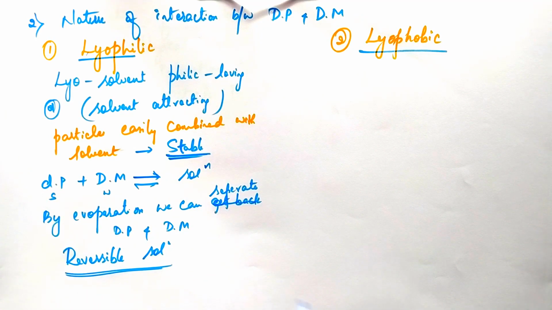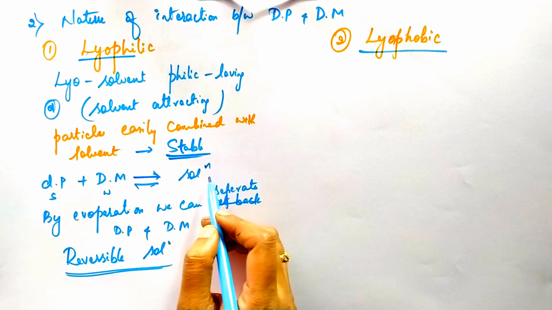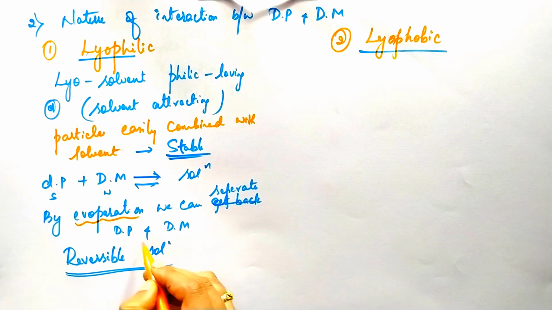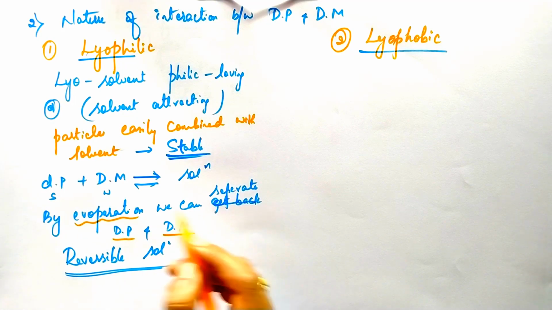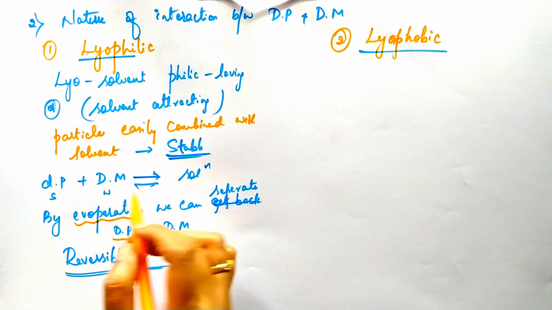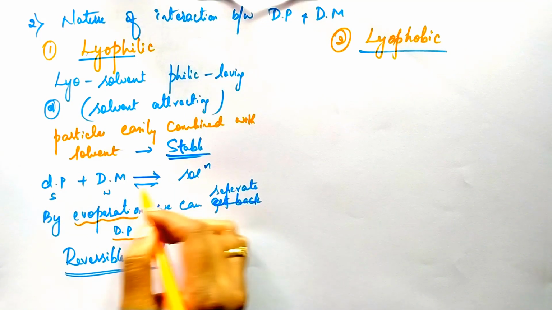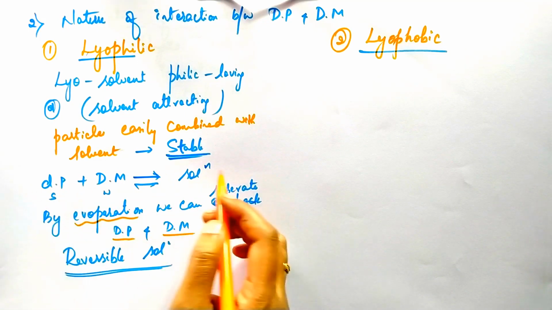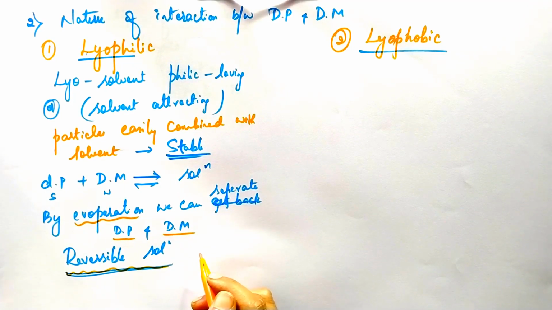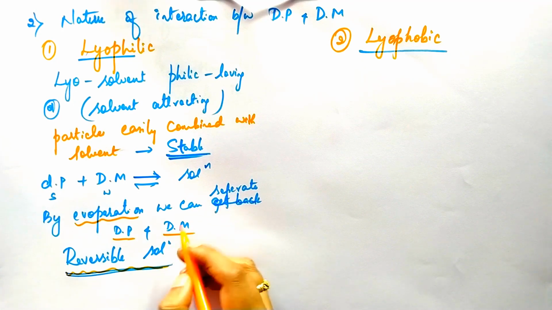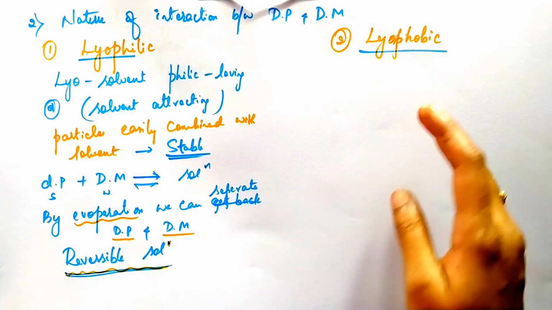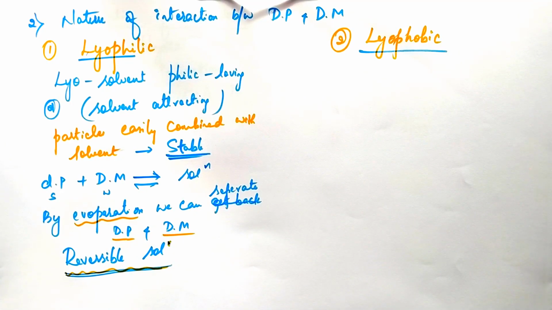Here the dispersed phase and dispersion medium combine to form a solution. By the evaporation method, we can separate both. Again, by combining them, we can get a solution. So there will be forward and backward reaction taking place. Therefore, we call this a reversible sol. Sol means a colloidal solution, not a solution. In the same way, let us move on to the next point, that is lyophobic.